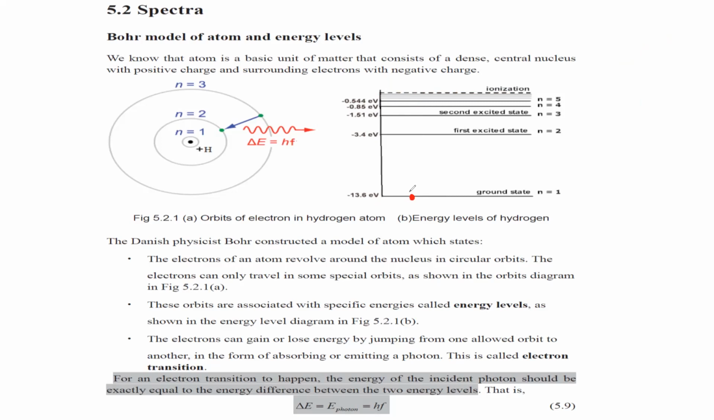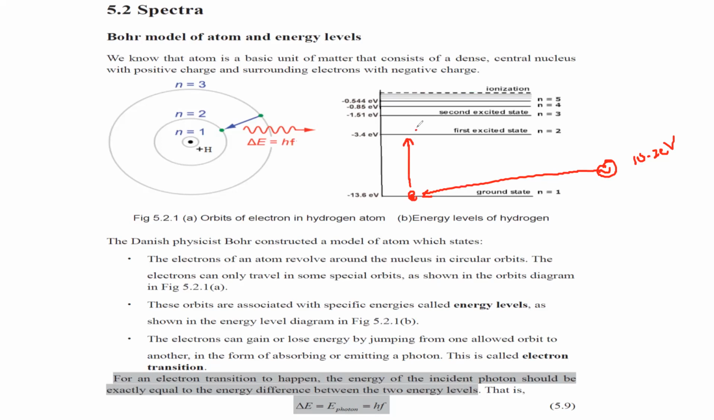So when I take the difference of these two energies, this will give us 10.2. So it means for an electron to jump from this ground state, if there is an electron, it needs 10.2 electron volts to jump. So when a photon energy is equal to 10.2, this electron will jump.